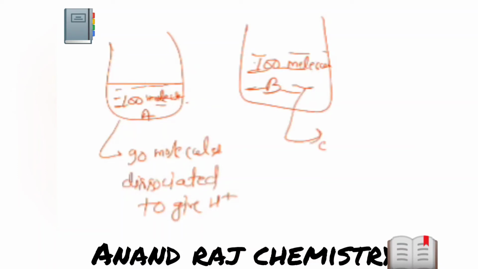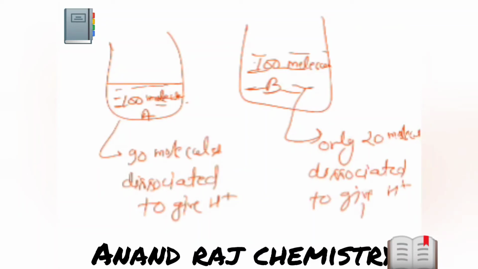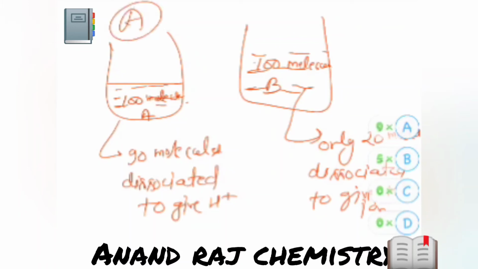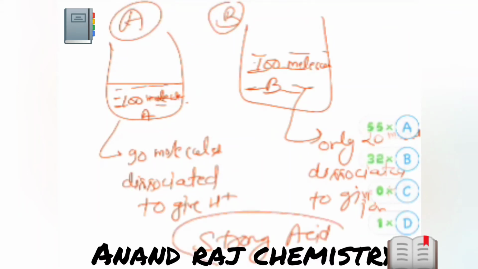And in this one, only 20 molecules dissociated to give H plus ions. Okay. So based on that, tell me which one is the strong acid? A or B? Which one is strong acid? Quickly, guys.